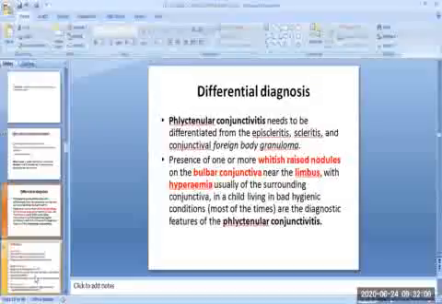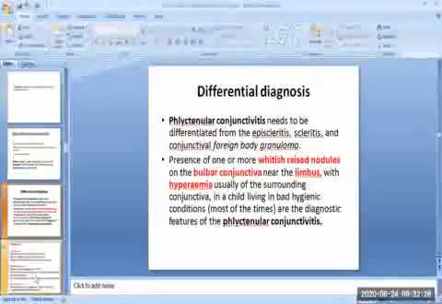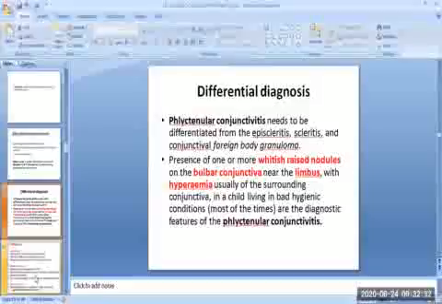Then the differential diagnosis of the phlyctenular keratoconjunctivitis. The phlyctenular conjunctivitis needs to be differentiated from the episcleritis, scleritis, and conjunctival foreign body granuloma. The presence of one or more whitish raised nodules on the bulbar conjunctiva near the limbus with hyperemia of the surrounding conjunctiva in a child living in a bad hygienic condition are the diagnostic features of the phlyctenular conjunctivitis.